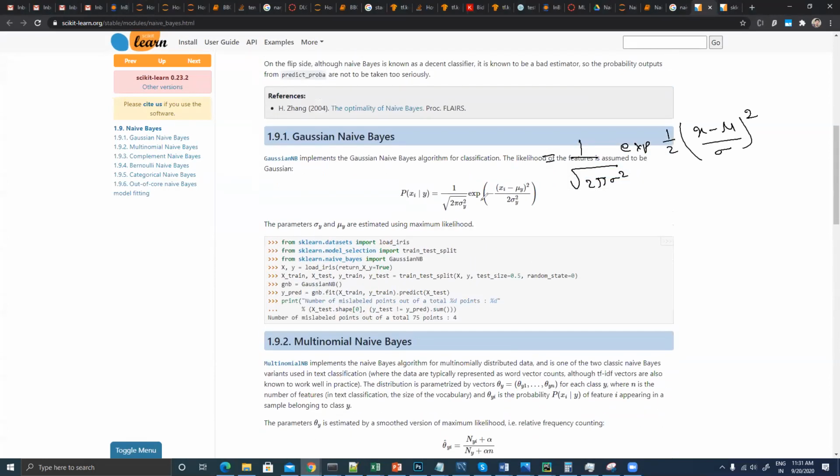The 1 by 2 comes outside, this is the 2, and I have taken the complete square of this one, so this goes out. I'm just trying to write these things in the simplest possible way. If you want to simplify more, you can write it this way: 1 over sigma root of 2 pi, exponent of minus 1 by 2 times (x minus mu) divided by sigma, whole square.